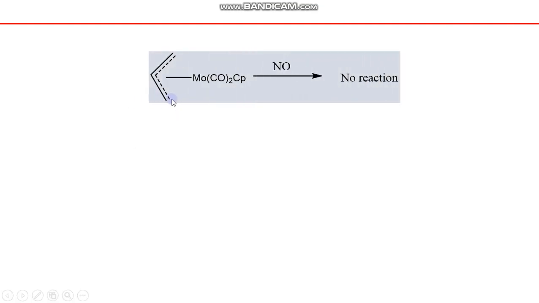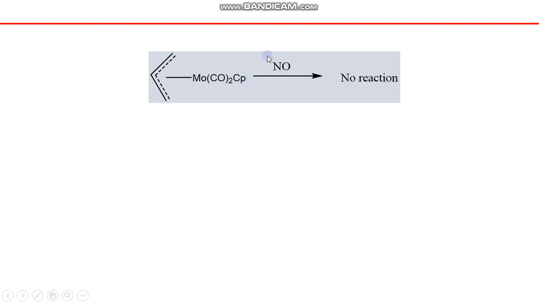Now coming towards some examples, for example, this is an allyl species, an organic ligand, C3H3, and this C3H3 possesses three unpaired or pi electrons. So this ligand is actually a three electron donor, in a molybdenum complex with two carbonyl ligands and one Cp ligand.